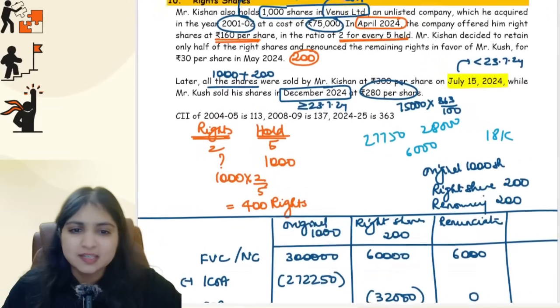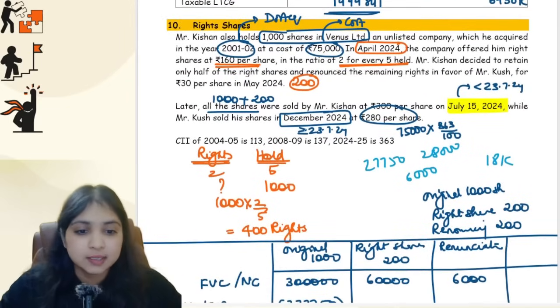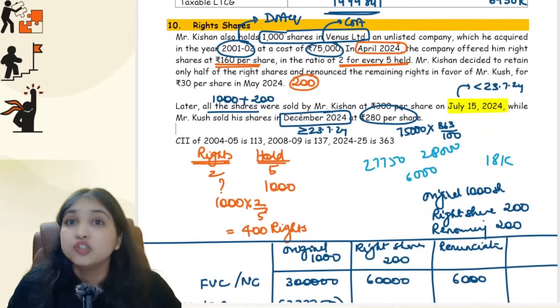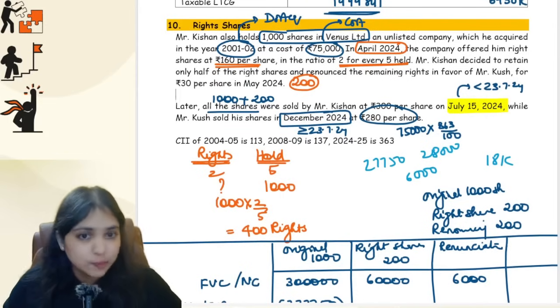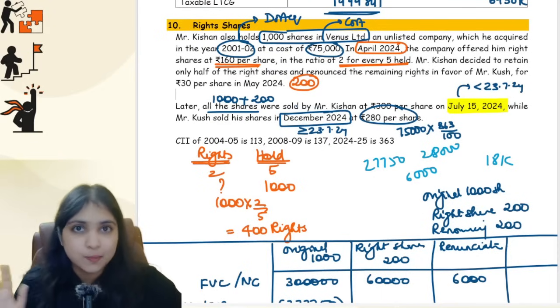I won't index it, guys, because of two reasons. Number one, it is after the amendment, and number two, it's short term. He acquired it only in the month of April, in the month of May, and he's transferring in December. So definitely he has held it for less than 24 months. So therefore, short term capital assets. So I'm not going to index.